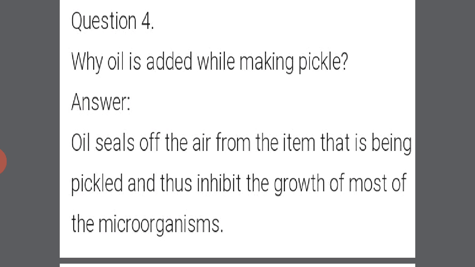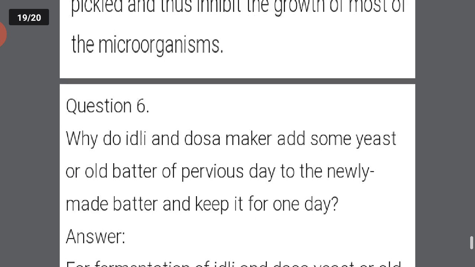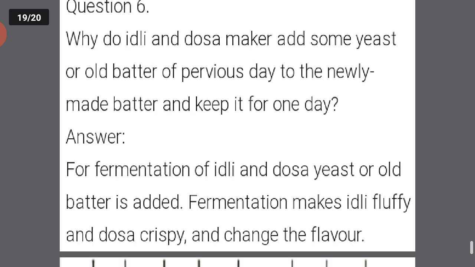Basically, what oil does in the pickle is insulate or isolate the food item from the air, which helps in stopping the growth of microorganisms that may take place in the pickle to spoil it. Okay, next question.